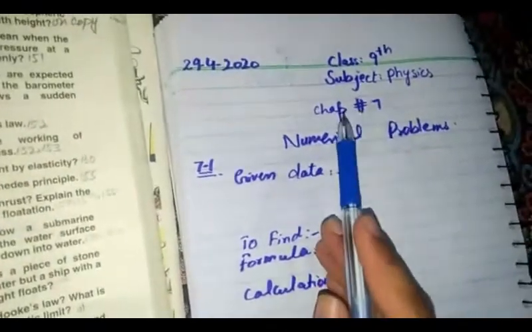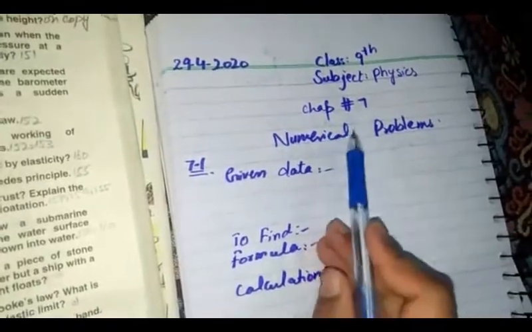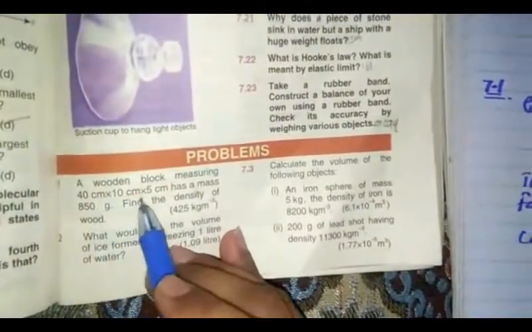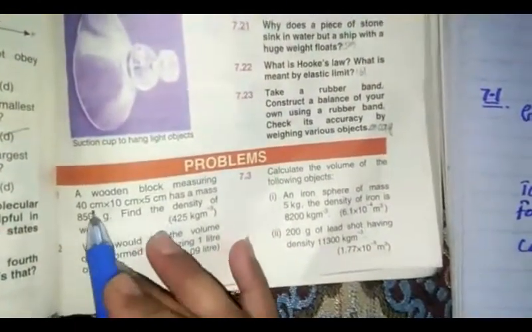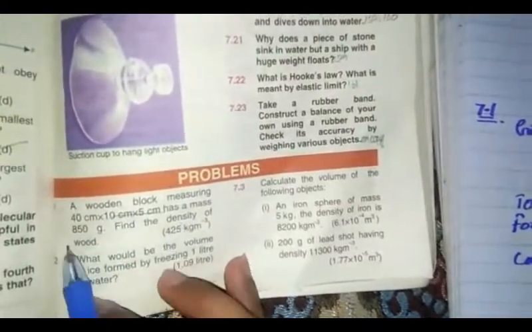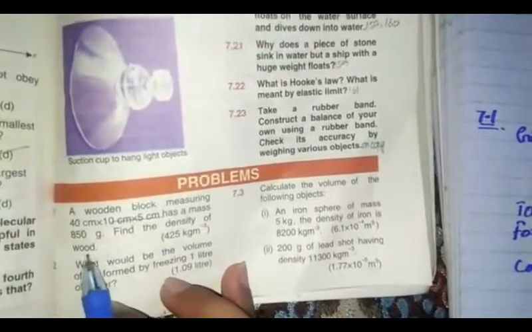Assalamu alaikum, 9th class. Today we are doing chapter number 7, numericals. Our numerical number 1 is a wooden block measuring 40 centimeter multiply 10 centimeter multiply 5 centimeter. These are the dimensions of volume. It has mass 850 gram. Find the density of wood.